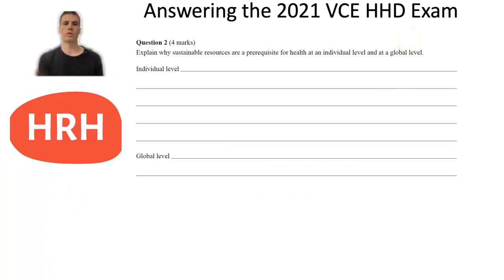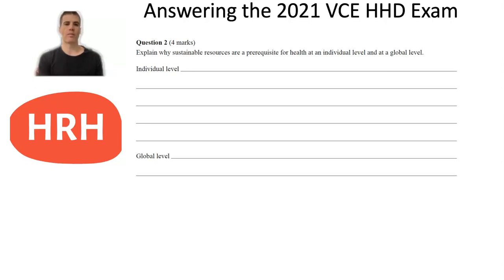Now, question 2 from the 2021 exam was worth 4 marks, and it was this question here. It asked you to explain why sustainable resources were a prerequisite for health at an individual level and a global level. And so it might look like a question that's relatively straightforward, but students found that really challenging to answer in 2021. Essentially, you had to give an example in each of those sections of sustainable resources.